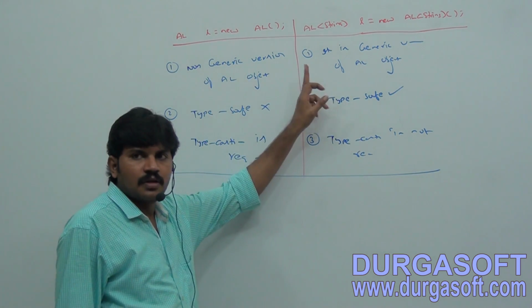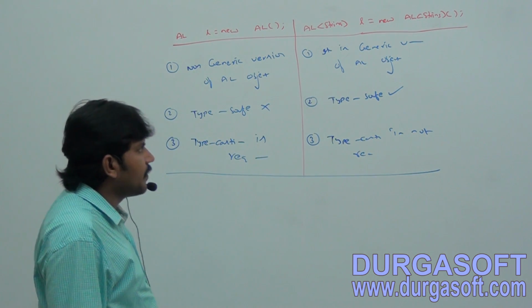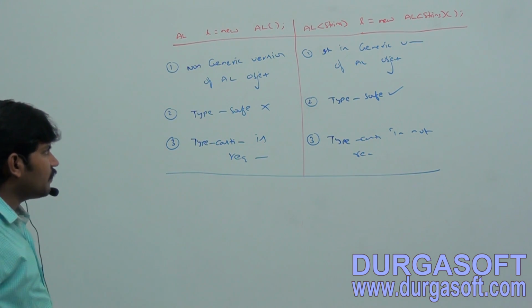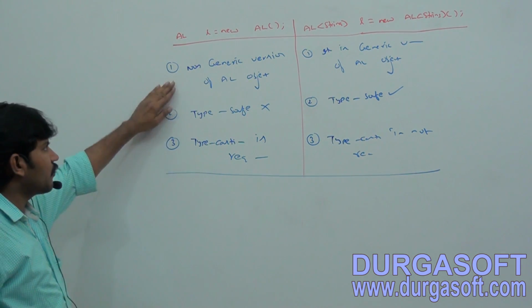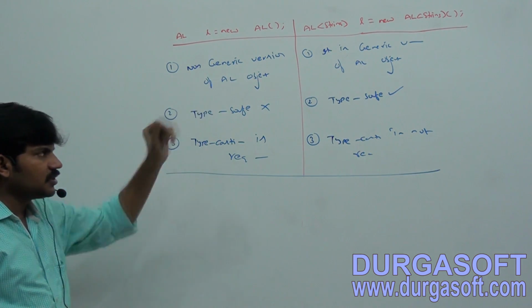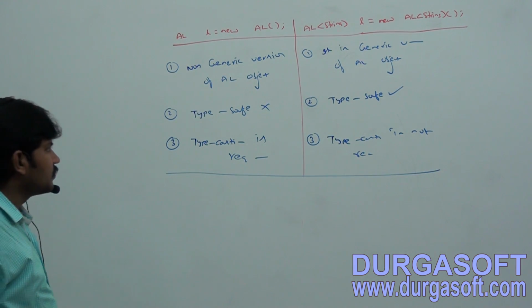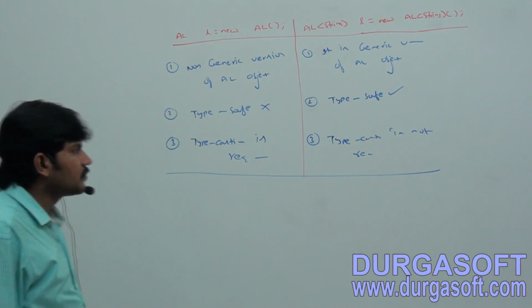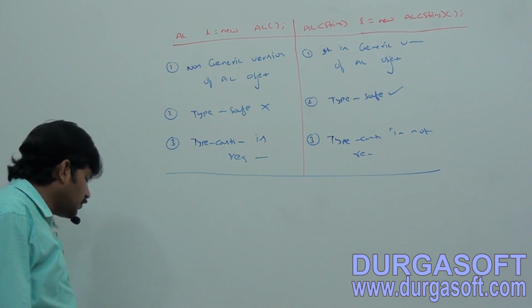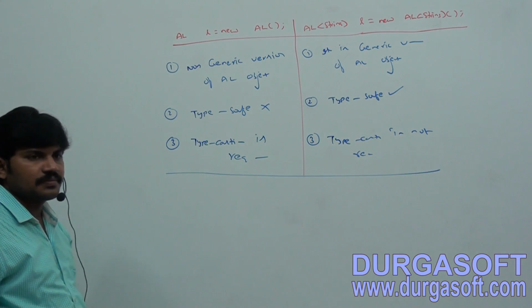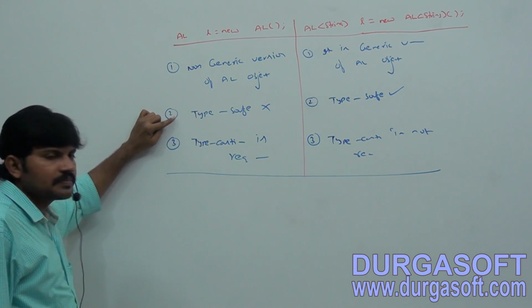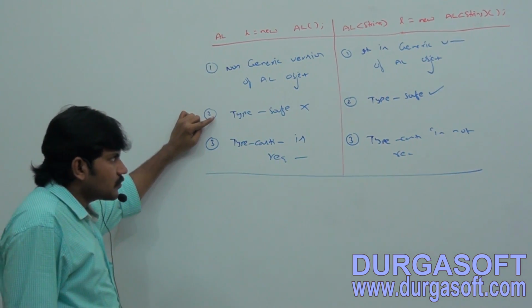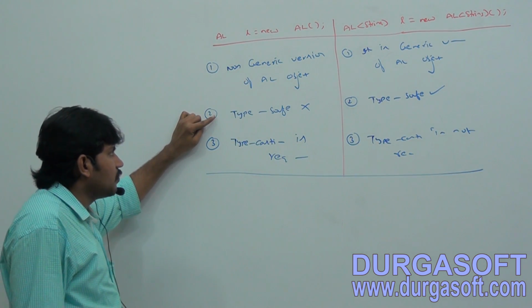Other side, it is a generic version of array list object. Next, second point.